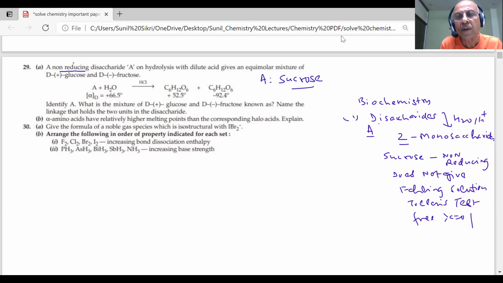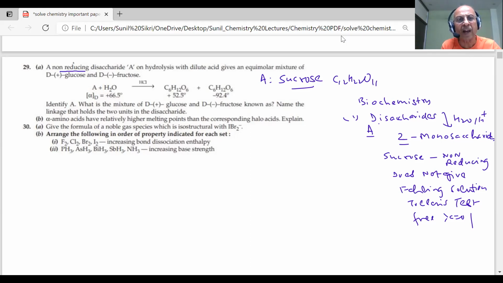Sucrose, C12H22O11. What is the mixture of D-glucose and D-fructose known as? This mixture is obtained when sucrose is hydrolyzed. You can see he has given values of optical rotation.